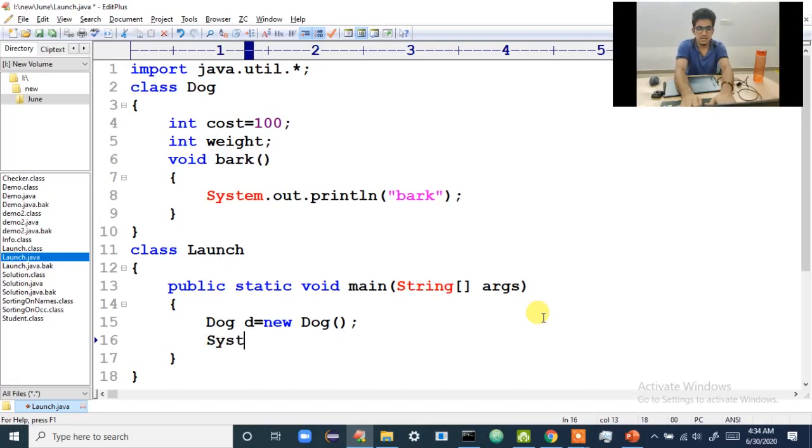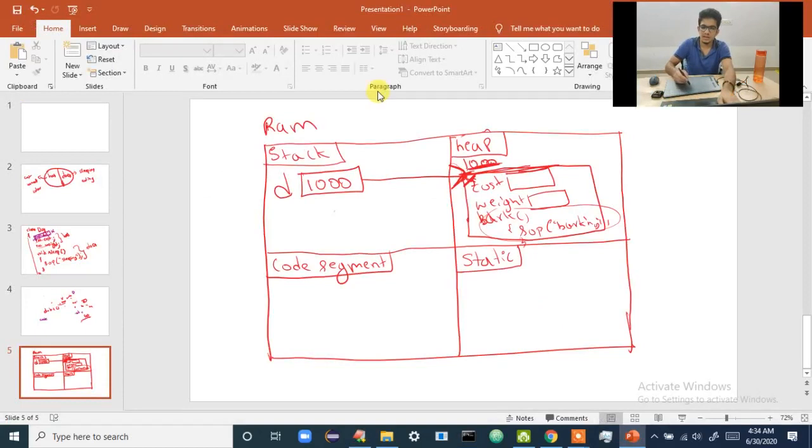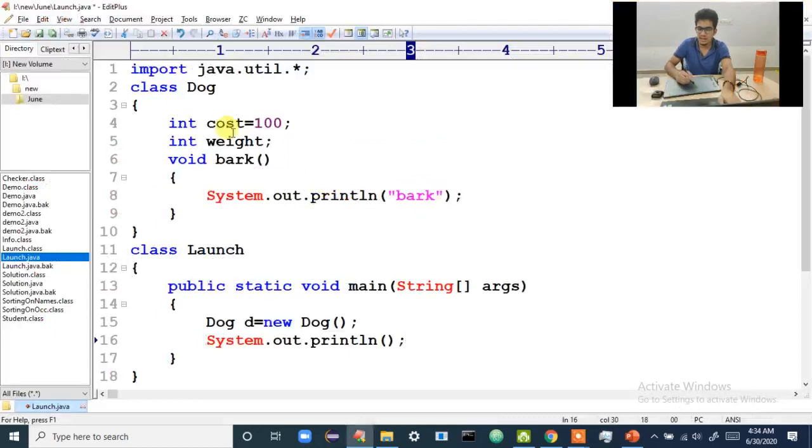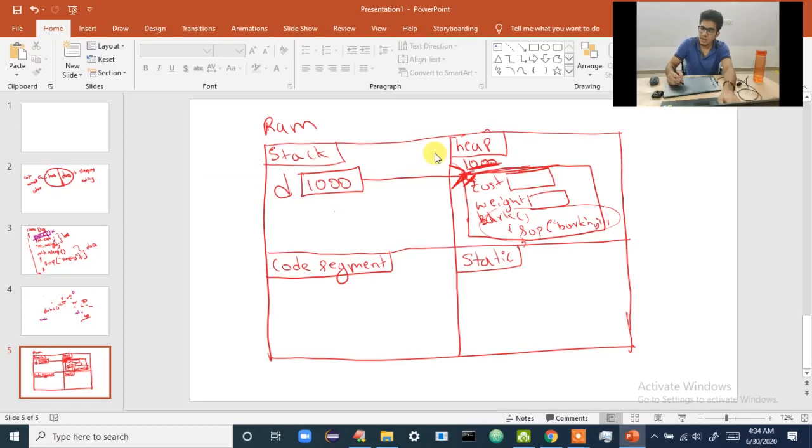Now I'll use System.out.println. I want to print this cost. What happens when you create an object? All these variables are copied and pasted. When the object is created, first the default values will be there. For integer it is 0, for boolean it is false, for float it is 0.0. So the default values are kept here like this, 0 and 0.